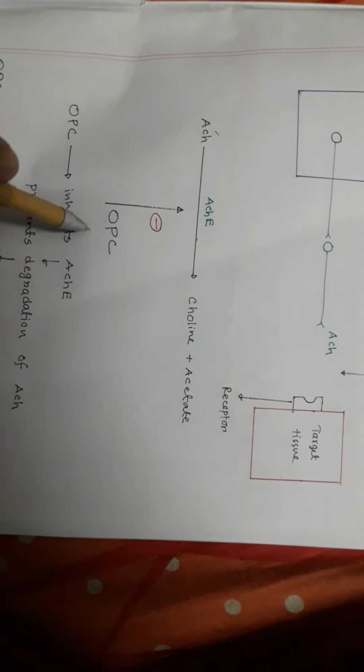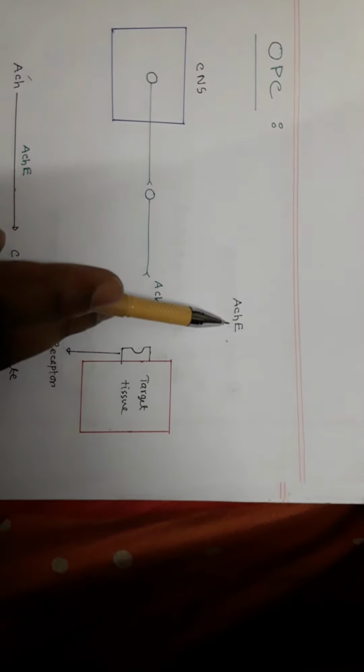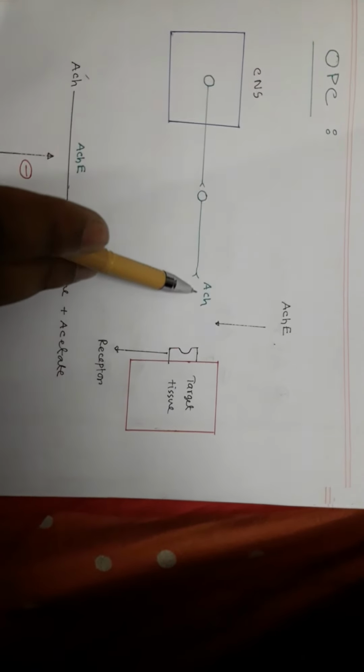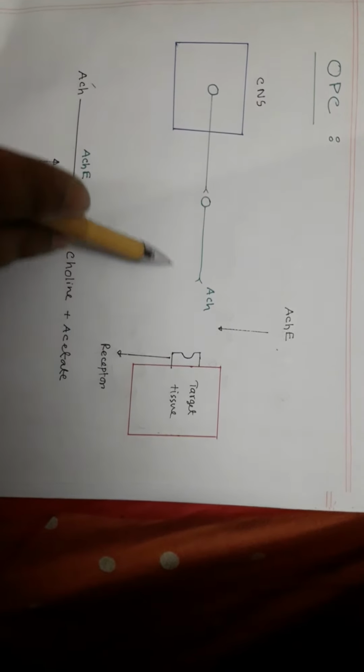What does OPC do? Organophosphorus compounds inhibit the acetylcholinesterase enzyme. When this enzyme is inhibited, acetylcholine cannot be metabolized, so in the synapse acetylcholine concentration goes up.